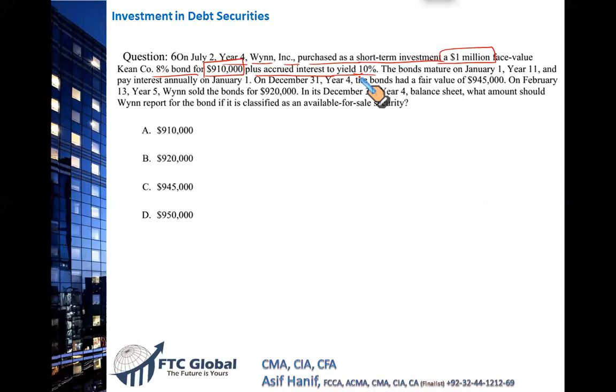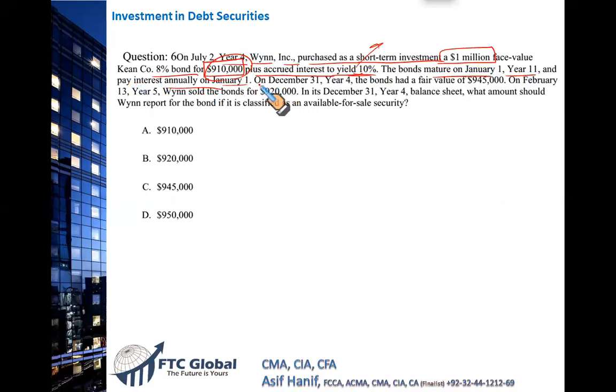The whole story is that you purchased a bond with a face value of $1 million and you paid $10,000 for it, right? And there is some accrued interest to yield 10%. That is not relevant. We discussed this yield, the percentage is the market value, in your CMA Part 2, Section B, Corporate Finance, but not here. The bonds mature on January 1st, year 11, after about 7 years, and they pay interest annually on 1st January.